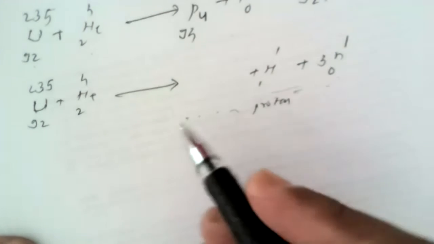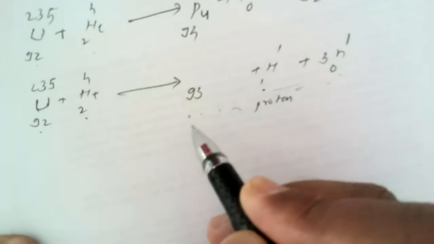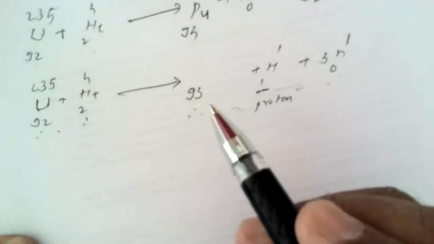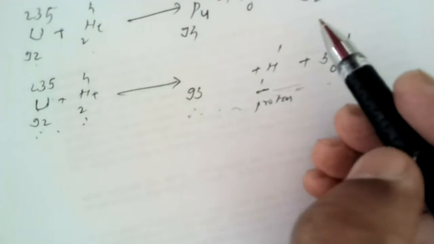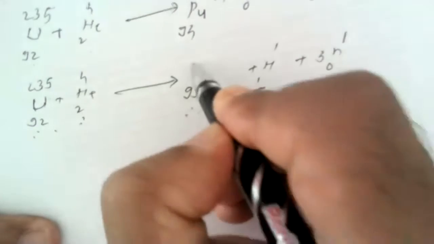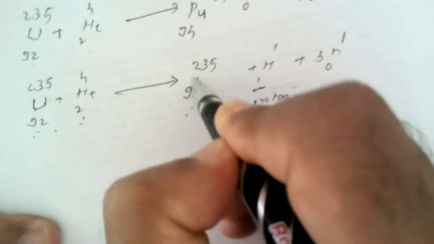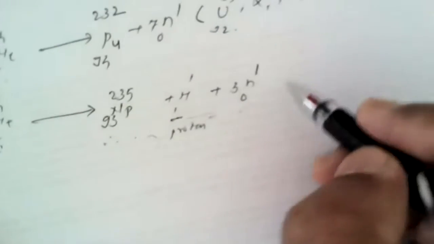Just look at this nuclear reaction. 92 plus 2 is 94 minus 1, that means 93. And 235 plus 4 is 239 minus 4, it comes to be 235. It is neptunium. So such a type of reaction may also occur.